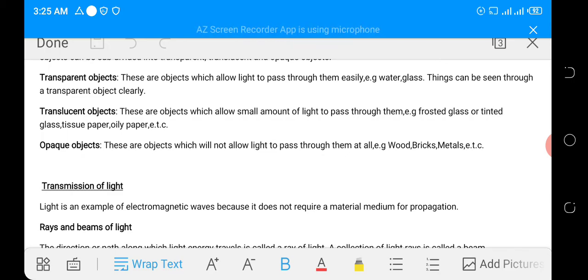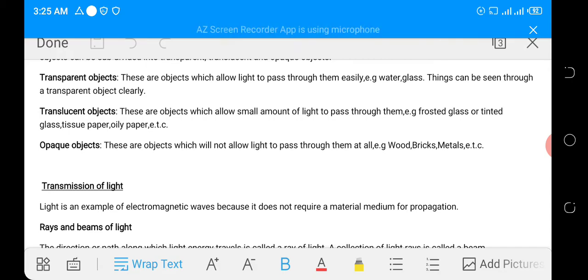It won't be clear. Then we have the third type, which is opaque objects. These objects will not allow any light to pass through them at all. Examples are wood, bricks, metals, etc.